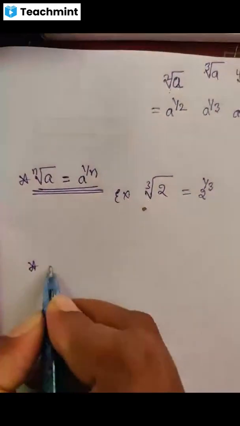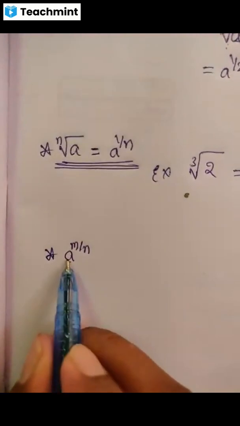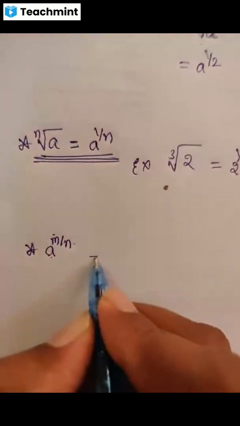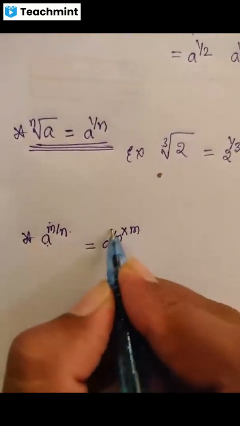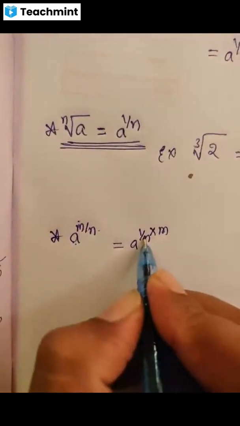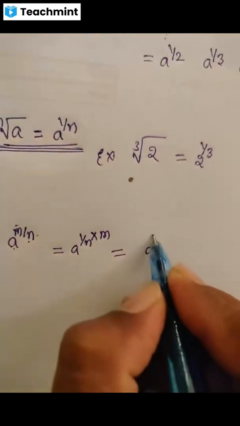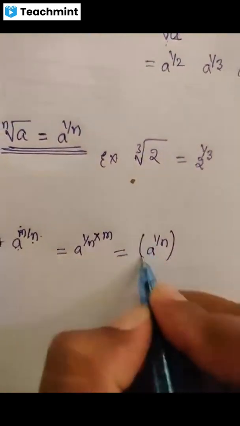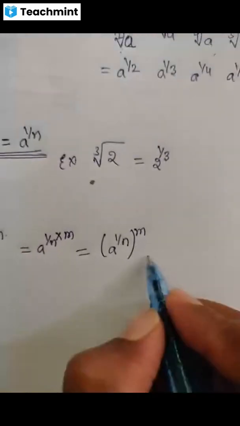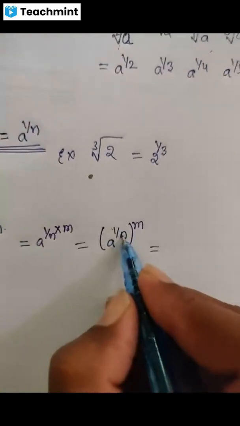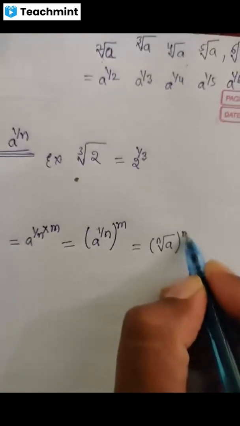So if they have written a raised to m by n, we write this as a raised to 1 by n into m. So m into 1 is m, divided by n. So we write this again as a raised to 1 by n whole raised to m. We are using the second law of exponent here. So a raised to 1 by n is the nth root of a, whole raised to m.